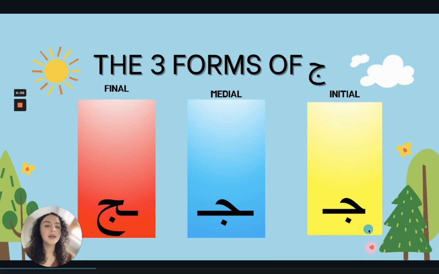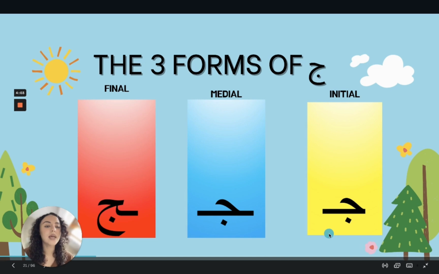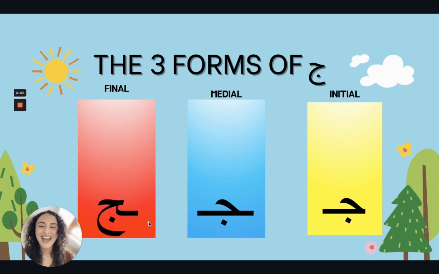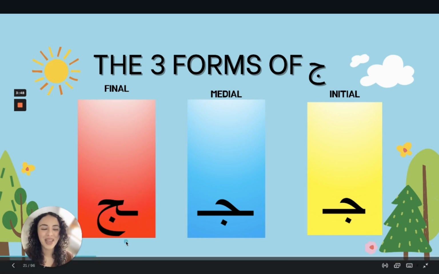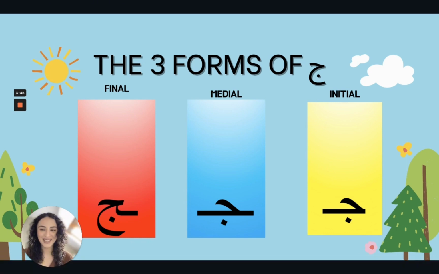In the beginning of a word, this is what it looks like. In the middle of a word, this is what it looks like, clearly connecting with something else. And at the end of the word, again, connecting, but in the Jeem's full form. All right, so let's see some examples on the next slide.